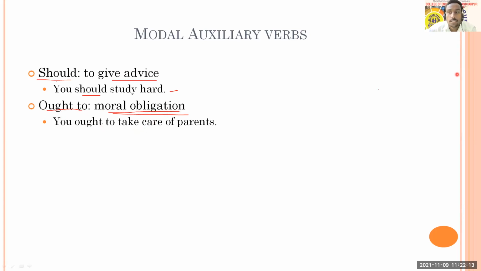So you can see here an example that says you ought to take care of your parents. Okay, so here with ought to, it is not a compulsion, but you have to do it. So that is a moral obligation. If you are not doing so, people will think how careless the son is, or how cruel he is, that he is not taking care of his parents. So from that point of view, you ought to take care of your parents, like this.